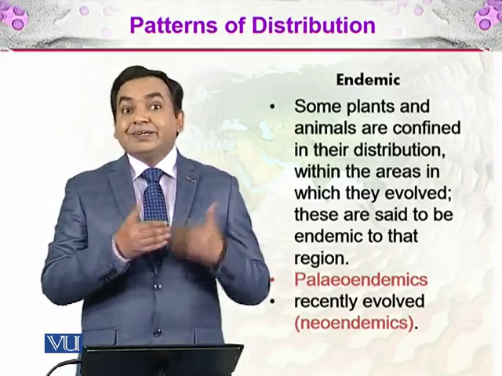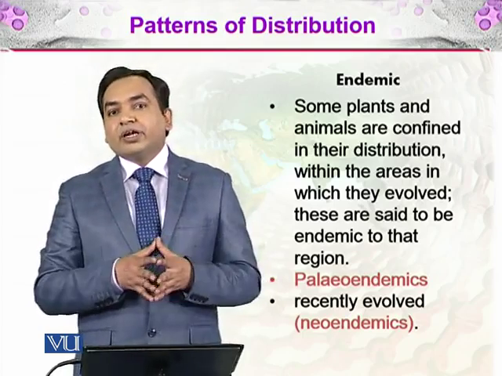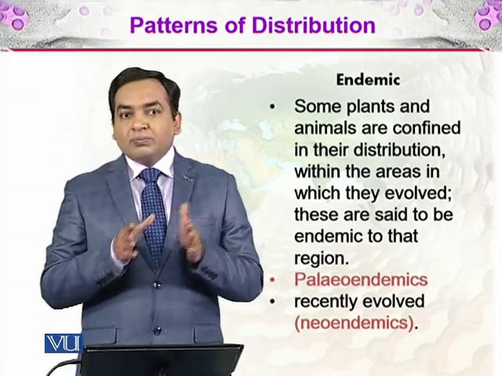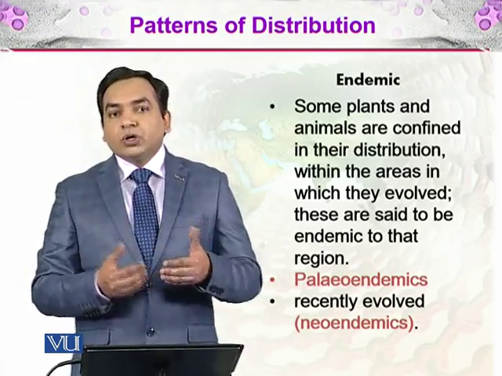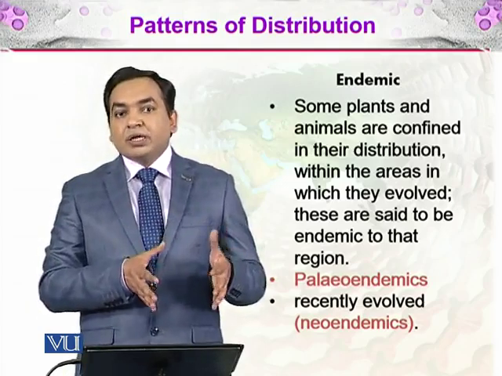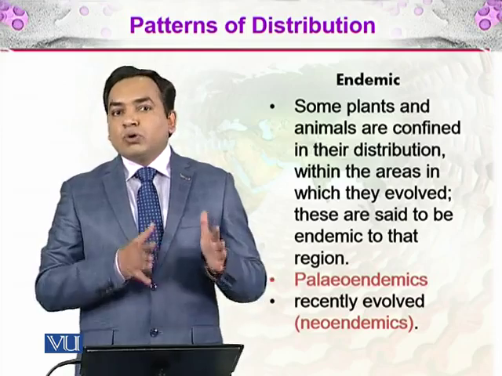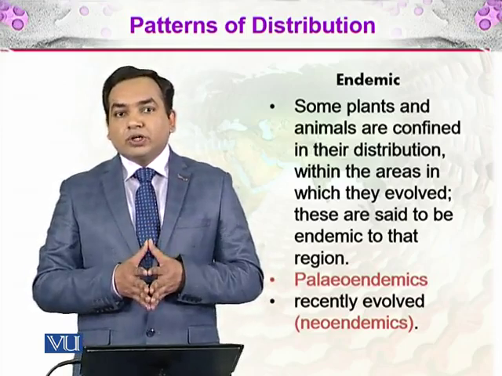That means they didn't evolve just there, they arrived there and now they are native there. So endemic means native, paleo means ancient, and neo means new. New endemics are those species which arrive at a certain part, and today we only find those species in that particular area, and they are called neo-endemics.